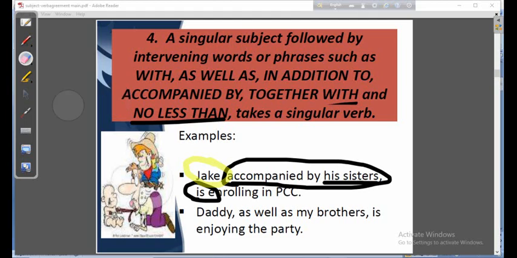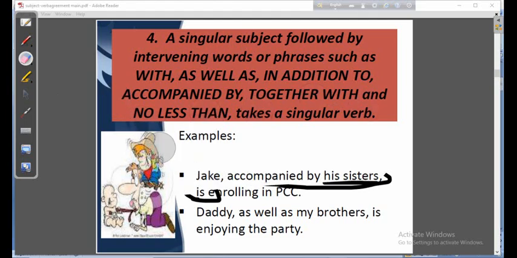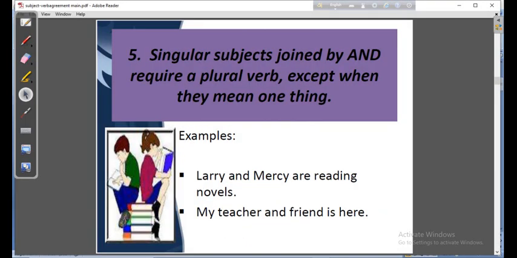Dear students, are you clear? I think you are clear. So let us move to the next rule. Singular subjects joined by and require a plural verb except when they mean one thing. Okay, let us be clear.